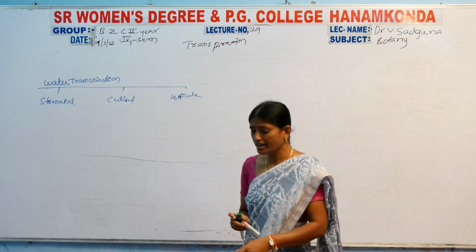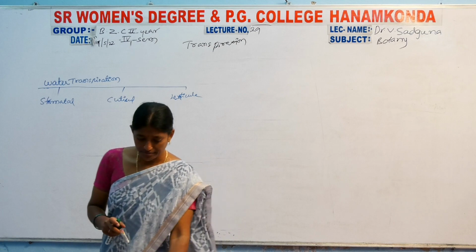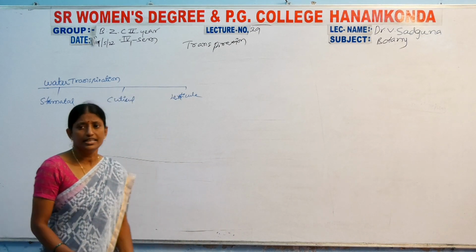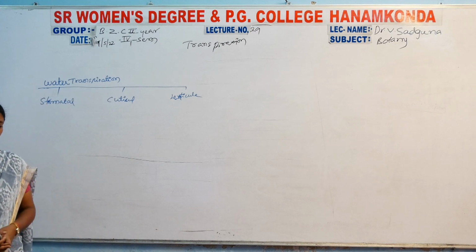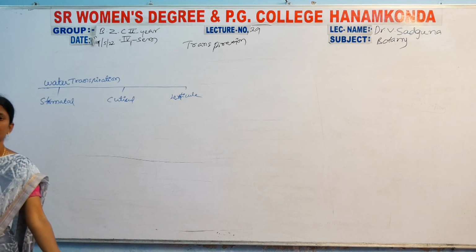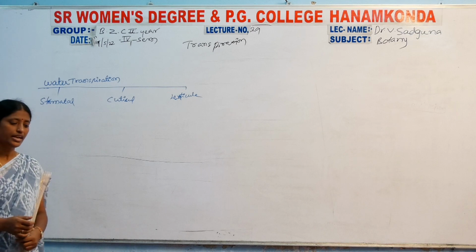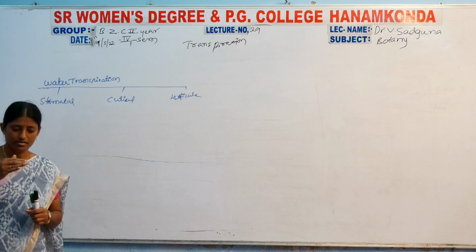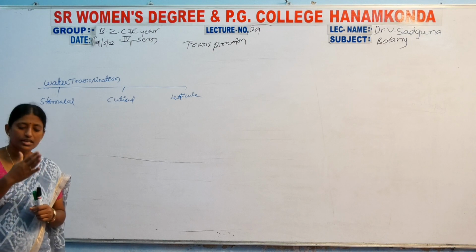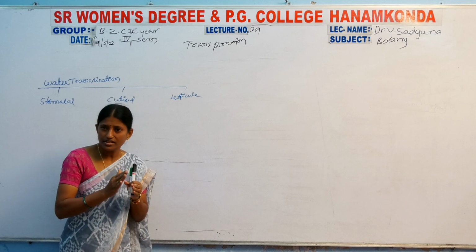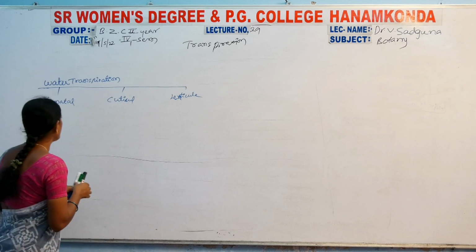Stomatal transpiration: we can observe stomata mostly in leaves. This transpiration occurs completely through the stomata.